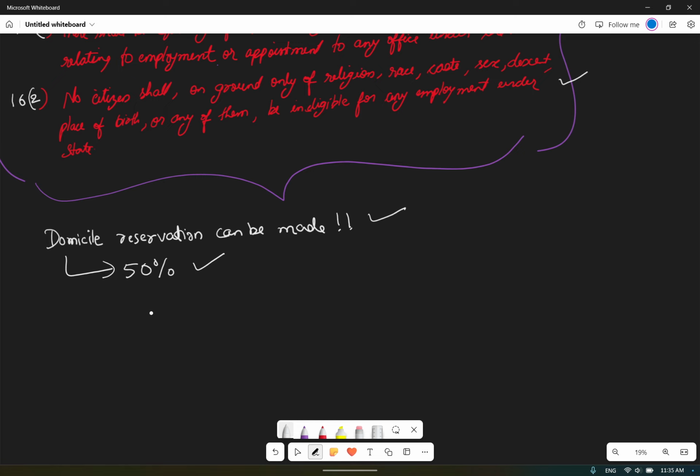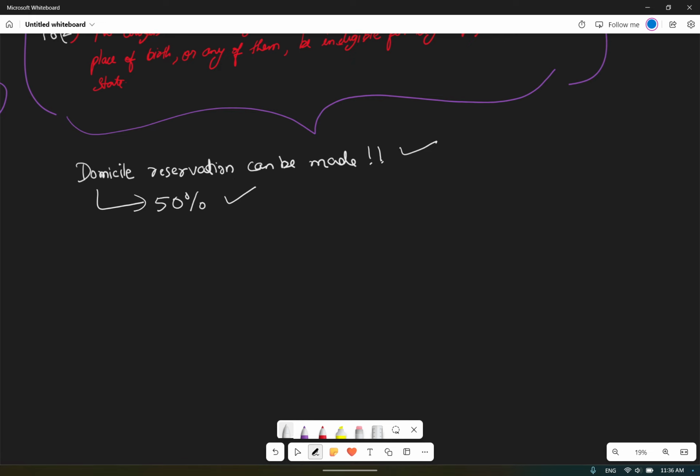Now, when I have a domicile of the state of Bihar and apply for a job in Bihar, I can use the reservation, because the maximum cap of 50% has been fixed by the Supreme Court. Whatever reservation has been fixed by the Bihar government, I can opt for that on the basis of domicile. Understood?